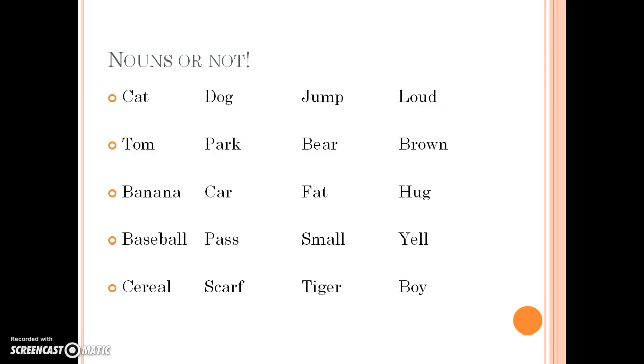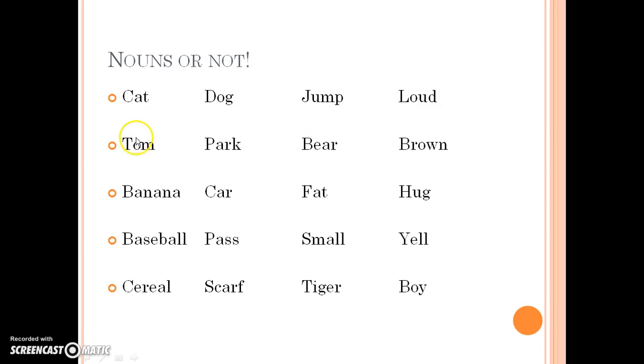If it is not a noun, I want you guys to sit quietly at your desk and just wait until I move on to the next word. So at this time, students would put one finger in the air if it is a noun. So cat, at this time the students would put a finger in the air. Dog, at this time a student would put a finger in the air. Jump, no students would put a finger in the air. Loud, no students would put a finger in the air.